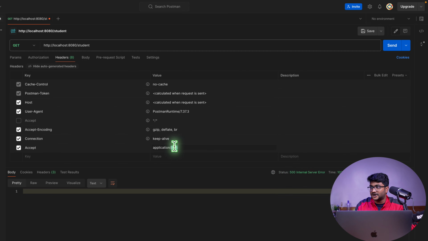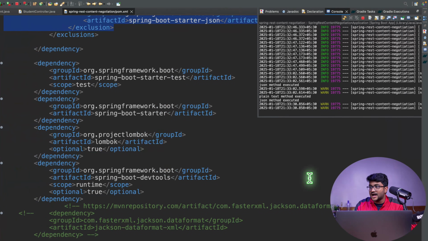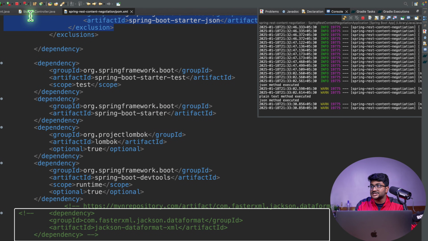But if you look for plain text, it should serve you the data. But if you look for XML, we have removed the XML support. So again, it's going to be an internal server error, because we have the endpoint present here, but it doesn't know how to give the support to that because we have commented out this thing.